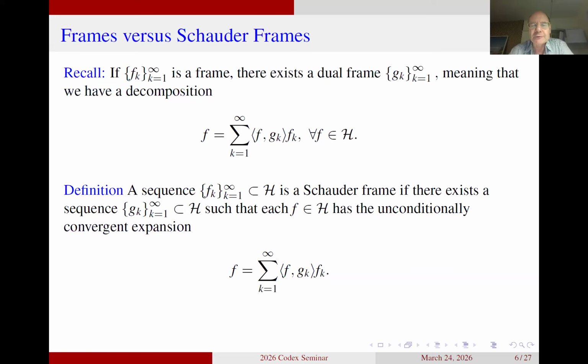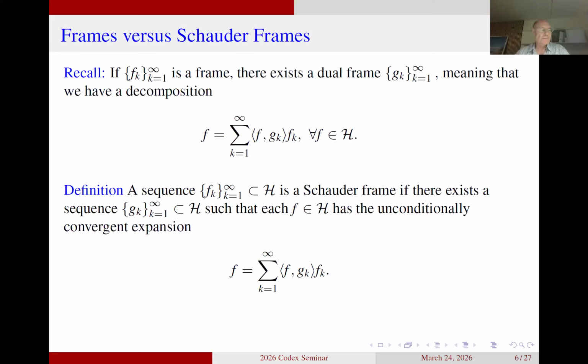Why are they called Schauder frames? This is because they generalize what we call Schauder bases, because Schauder bases give us exactly a decomposition of the type I'm stating here. The difference between a Schauder basis and a Schauder frame is that for Schauder bases, you can hear it in the word, bases, and this means that the coefficients are unique. That condition does not appear for Schauder frames. A Schauder frame is really just a collection of vectors such that we get the reconstruction formula as it's stated here. There's no other condition on the elements.